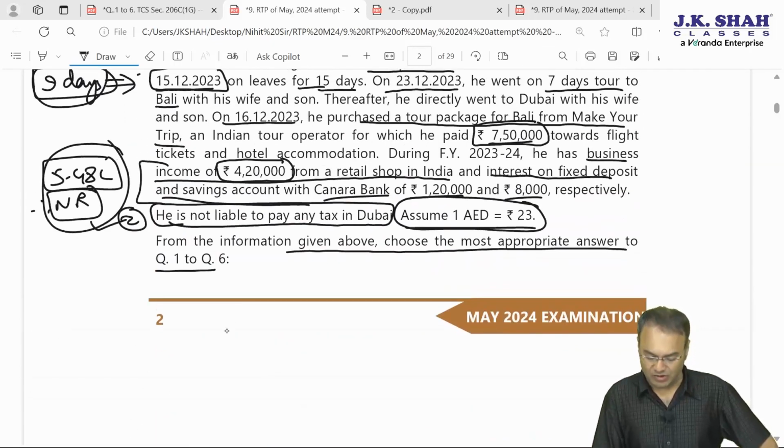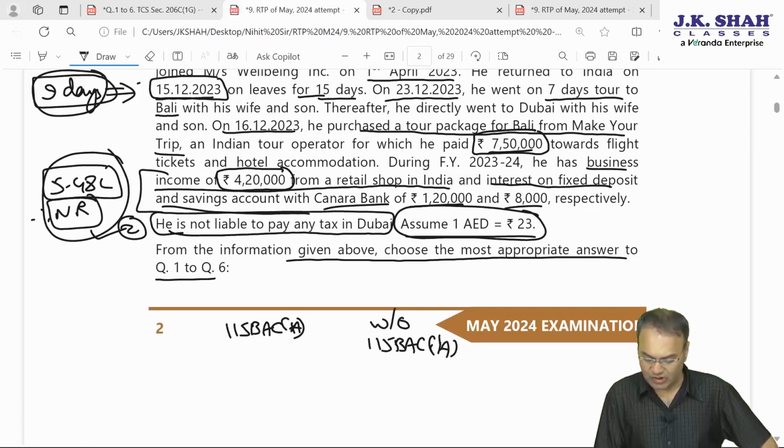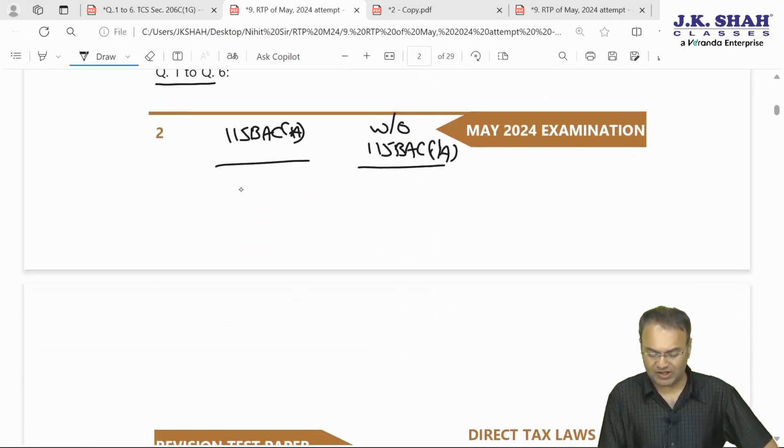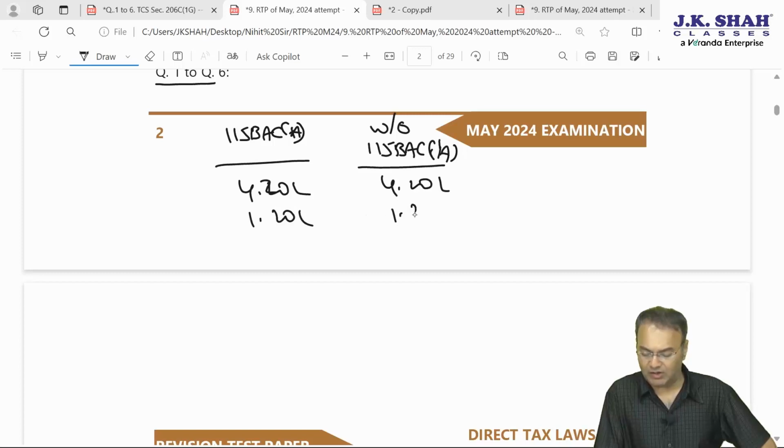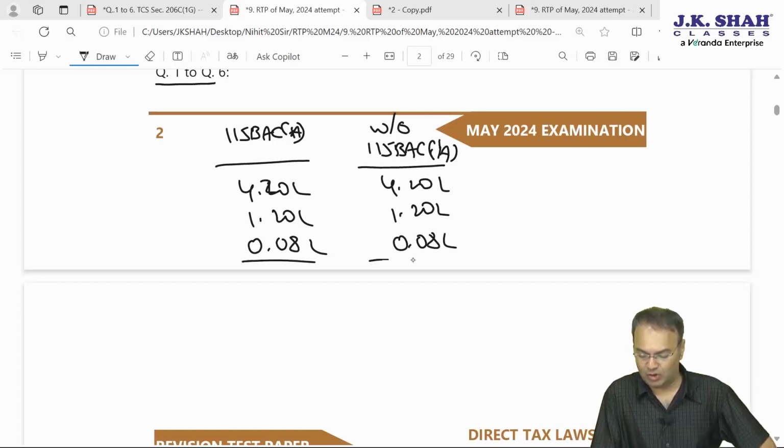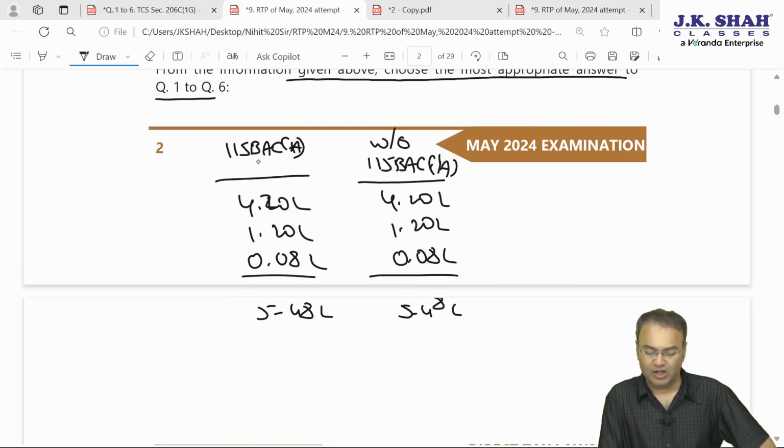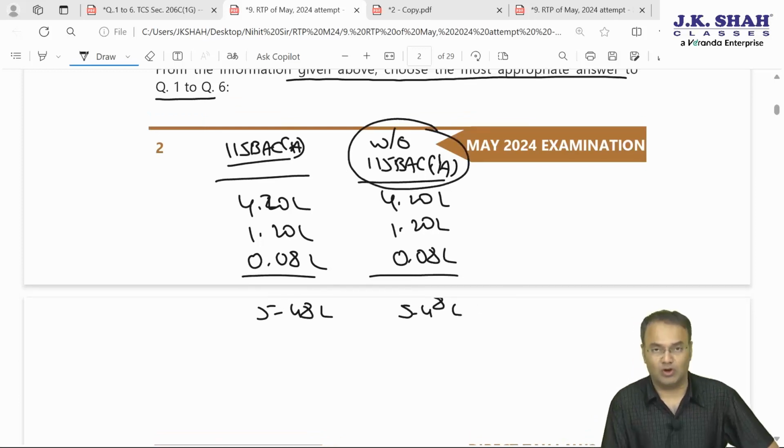Total income is 5,48,000, whether with or without 115BAC subsection 1A. As far as business income is concerned, it would remain the same, 4,20,000. No changes to be made whether he opts for normal or opts for this. Thereafter he has 1,20,000 FD account interest, that will also remain the same. 8,000 rupees of savings account interest will also remain the same. Total is 5.48. However, where will it make a difference? It will make a difference in 115BAC. He is opting for the normal tax regime, shifting out of 115BAC subsection 1A.